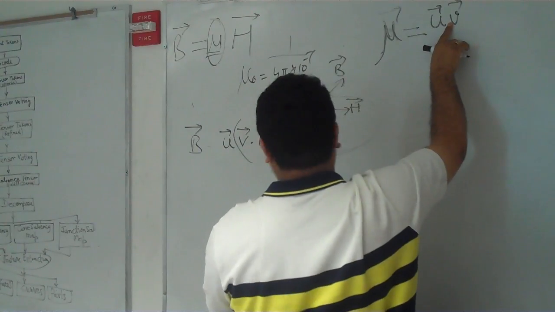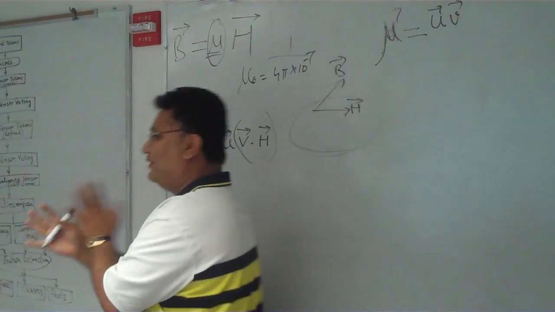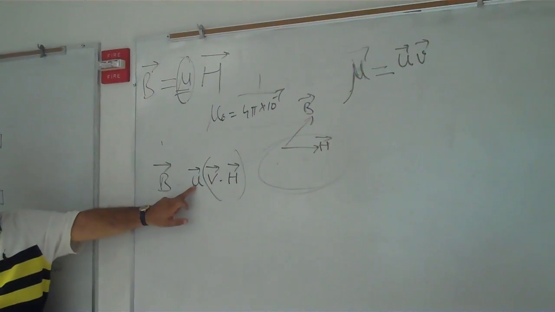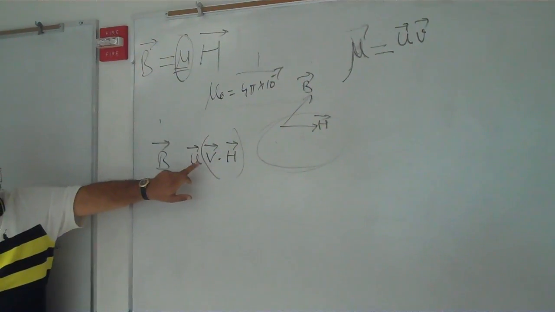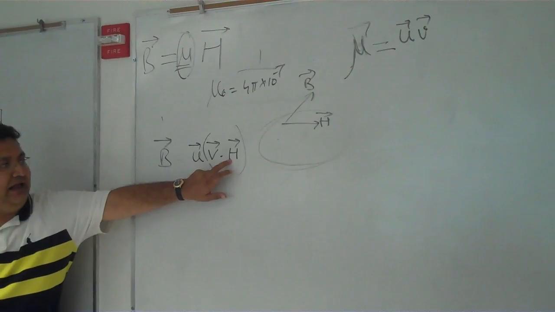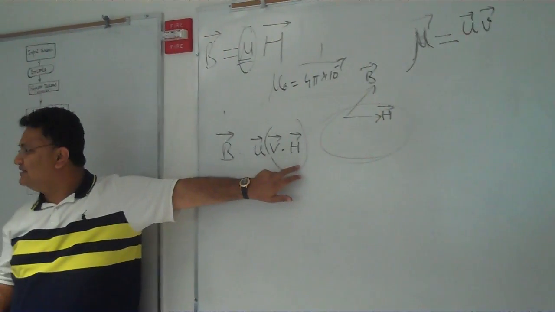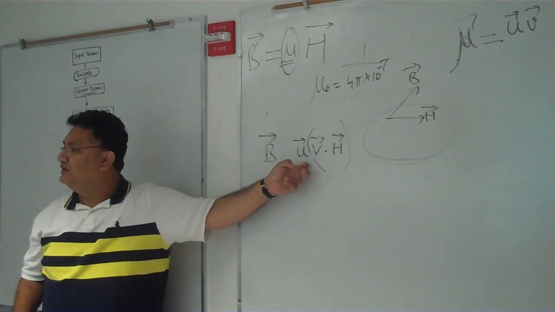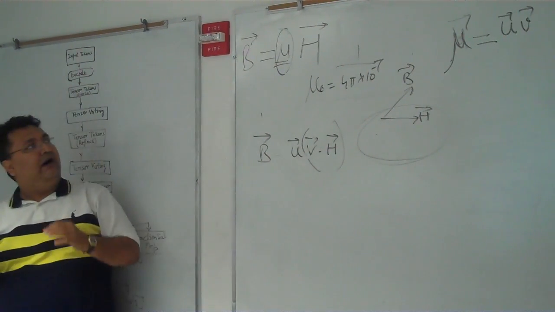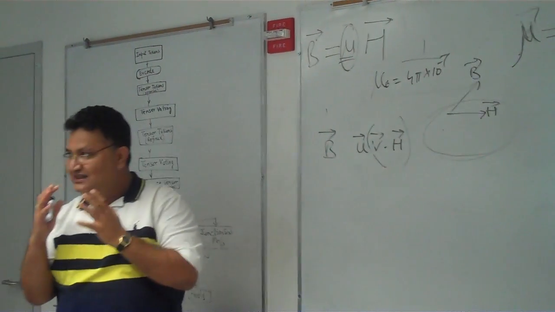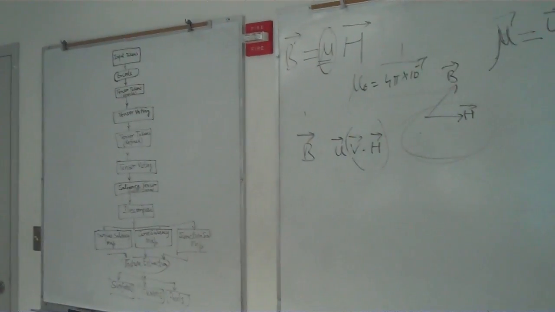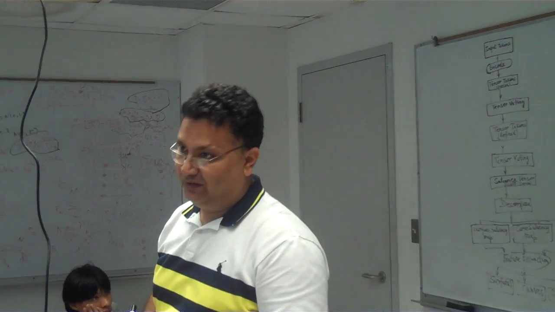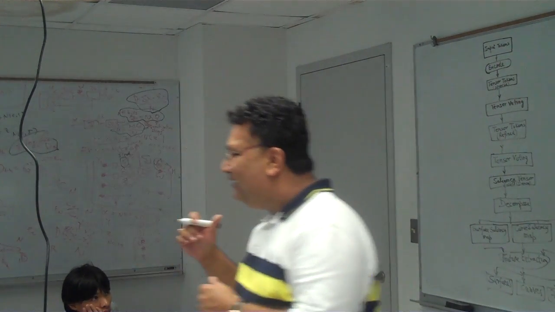It's not dot, it's not cross, it's a tensor product. If I put u v in place of mu, u v dot H, then v dot H becomes a scalar and the direction of B becomes the direction of u. So in these materials mu has two directions, so it's not a vector, it's a tensor quantity. Do you get the point?